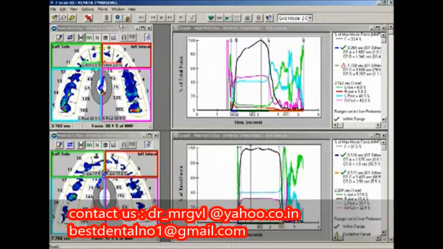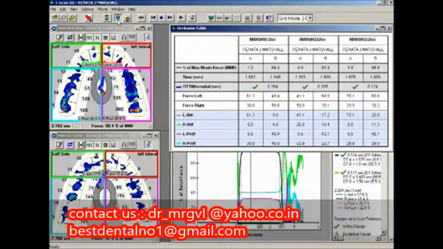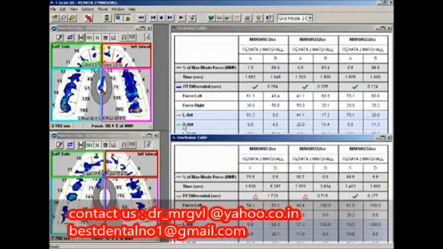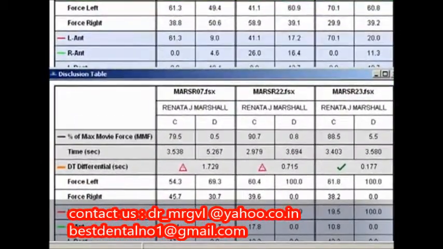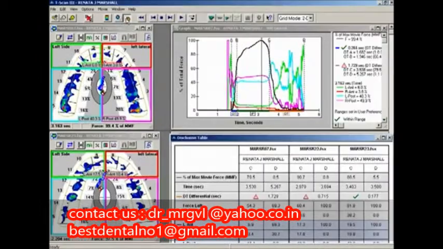New to version 6.0 is the ability to see the time differentials for occlusion and disclusion time automatically with the click of a button. The occlusion and disclusion tables list the measured values of occlusion time and disclusion time from the selected movies in an organized manner. This tool shows the progressive improvement pre, mid, and post-treatment for documentation purposes.